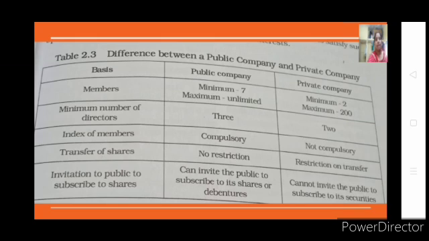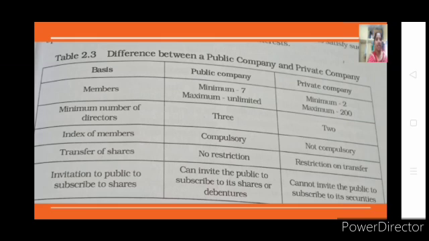Then the minimum number of directors, that is, those directing or managing a business. Managing directors, we say MD, managing director. So for a public company there should be 3 and for a private company there should be 2. Index of members: in the sense, it is a particular index, a document, that has to be maintained by the public company, but it is not necessary for a private company.